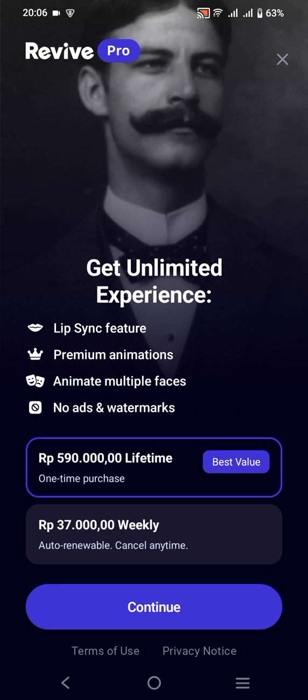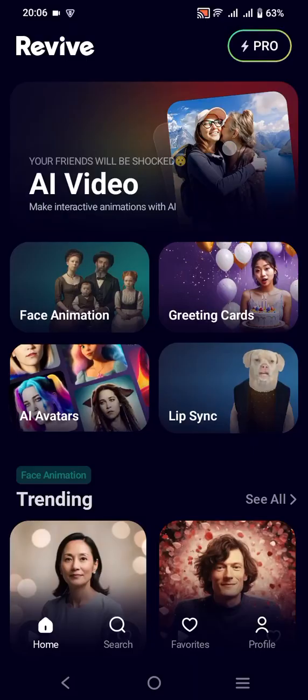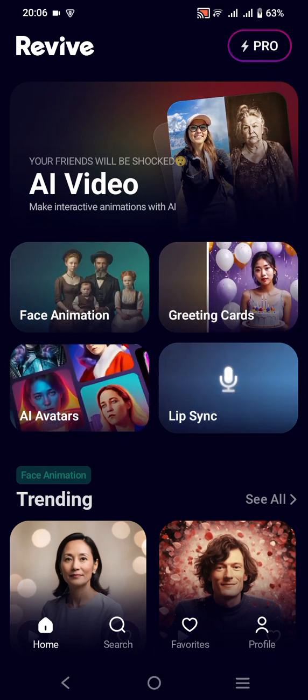But if you are okay not to purchase the package and okay about the benefits, then you can just skip this offering. But maybe during the process of generating, there will be a lot of advertisements. So if you're okay with that, then you can skip it. And as you can see here, this is the look of the home page.